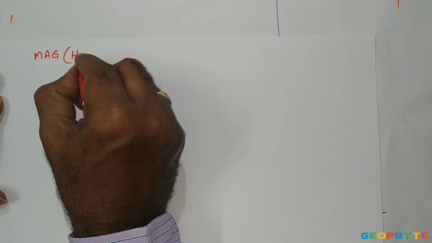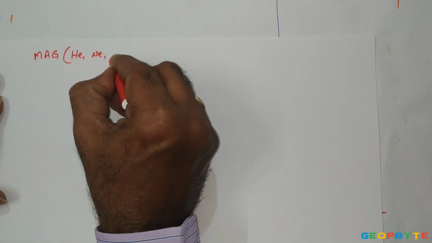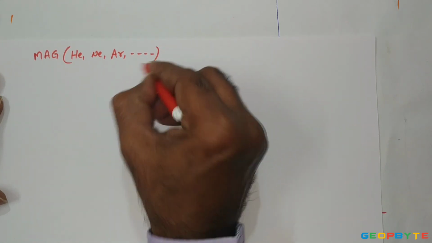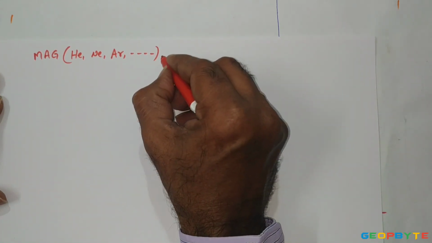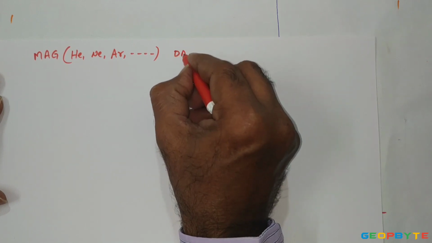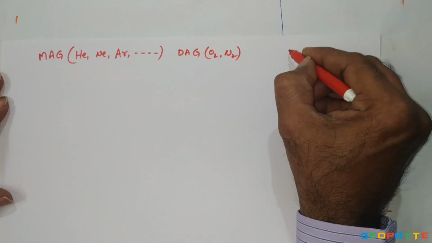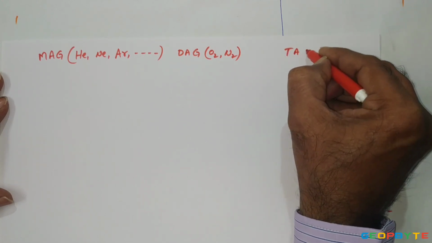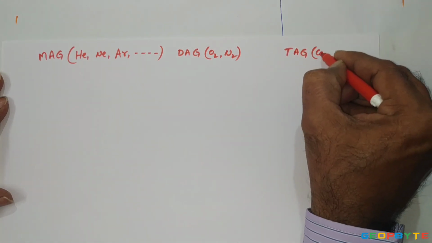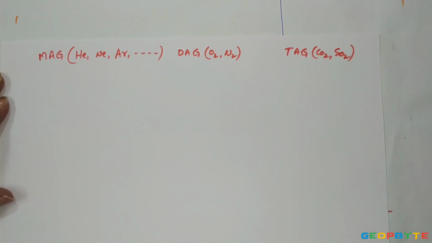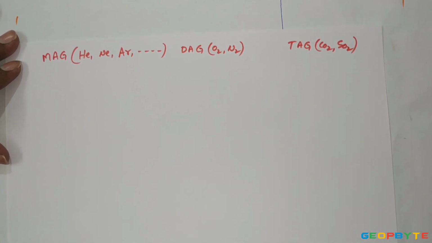Monatomic gas like helium, neon, argon, krypton, xenon, radon, etc. Similarly, diatomic gas like N2, hydrogen, etc., and triatomic gas like CO2, SO2, etc. Now let us decide the degree of freedom for these 3 gases.